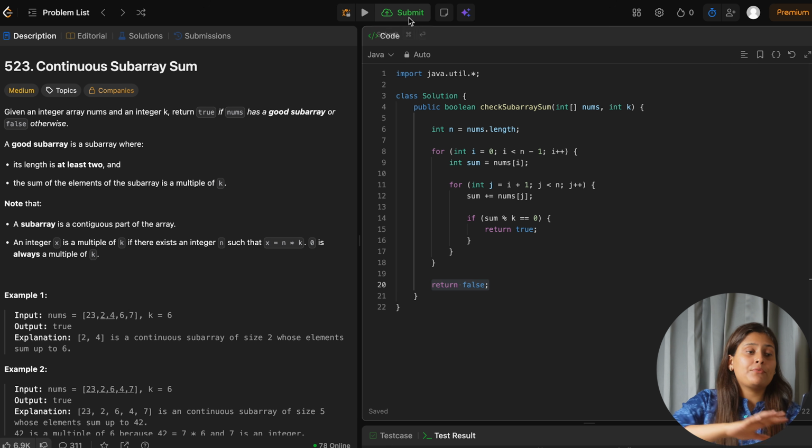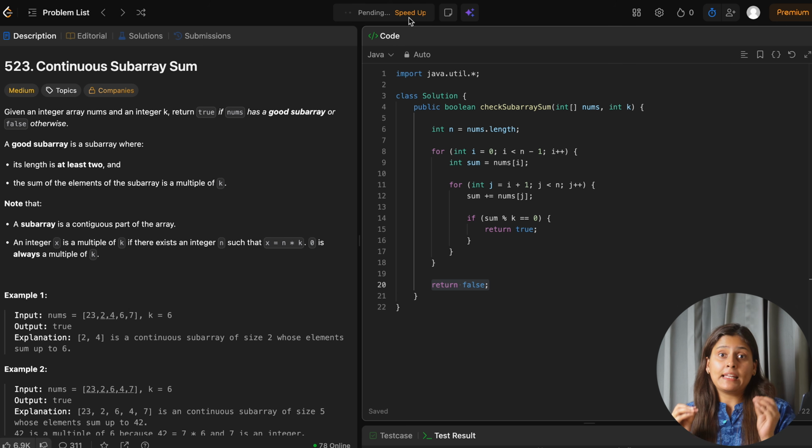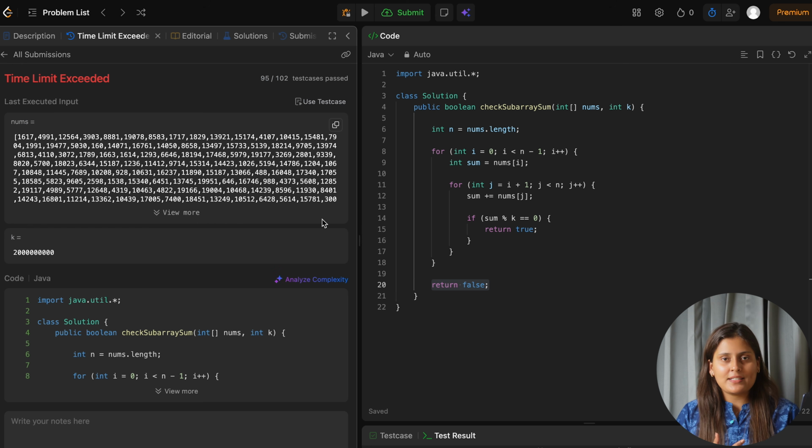Now let's submit this. If you submit this, you will get TLE for sure. And hence as expected TLE is there because the time complexity here is 10 power 10 and beyond 10 power 8 it is not safe.